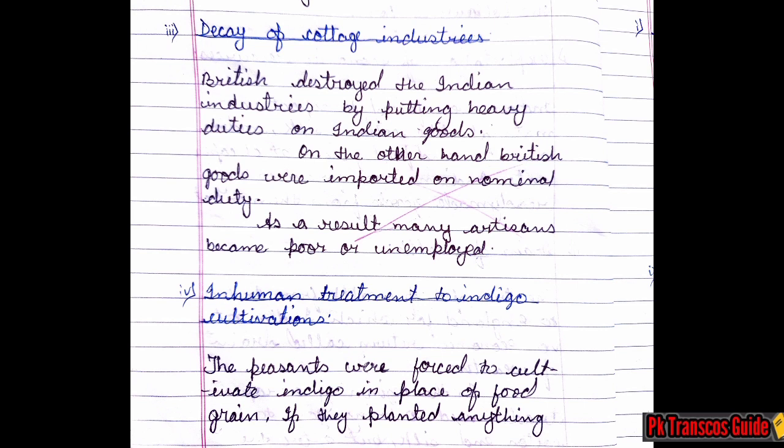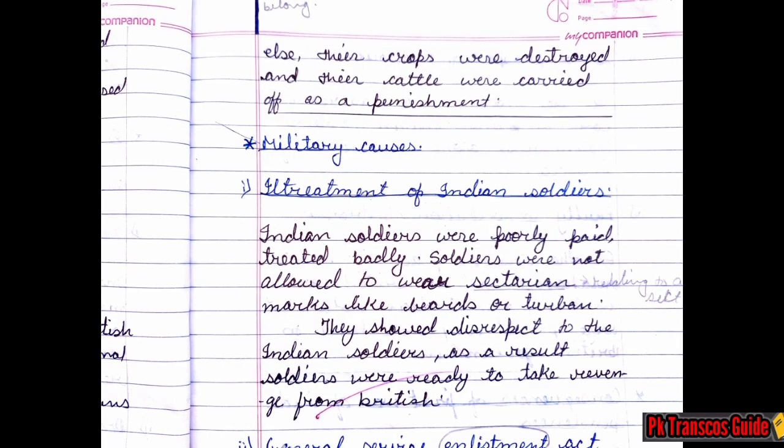Now, our fourth subtopic is inhuman treatment to indigo cultivators. The peasants were forced to cultivate indigo in place of food grain. If they planted anything except the indigo, they had to pay something for that. Else, their crops were destroyed and their cattle were carried off as a punishment.